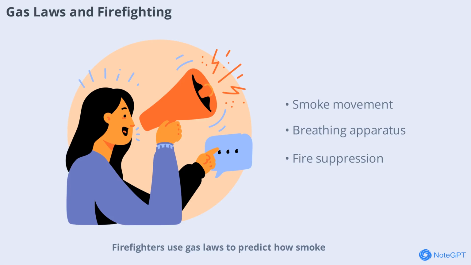Firefighters use gas laws to predict how smoke and gases will move in a burning building. Understanding pressure and temperature changes helps them plan safe entry and rescue strategies. Gas laws also inform the design of breathing apparatus and fire suppression systems.